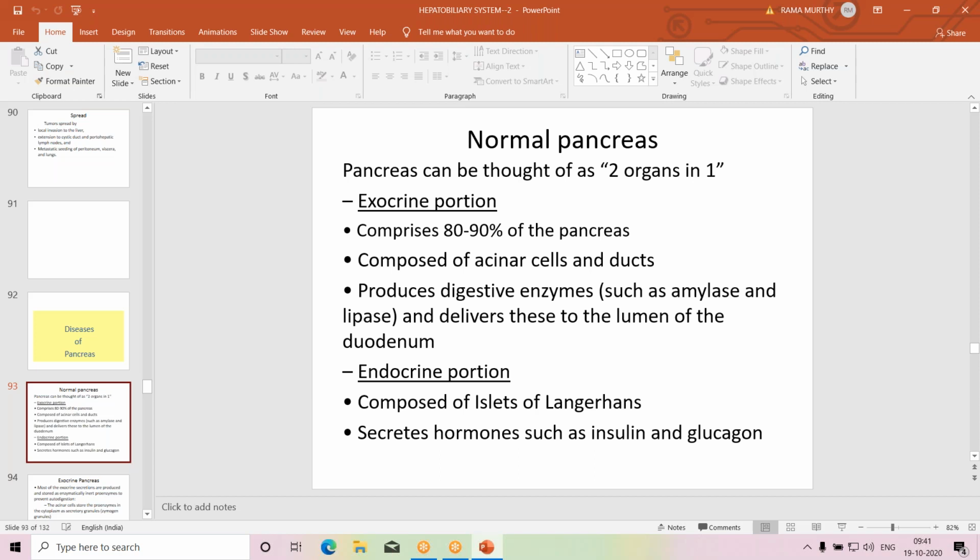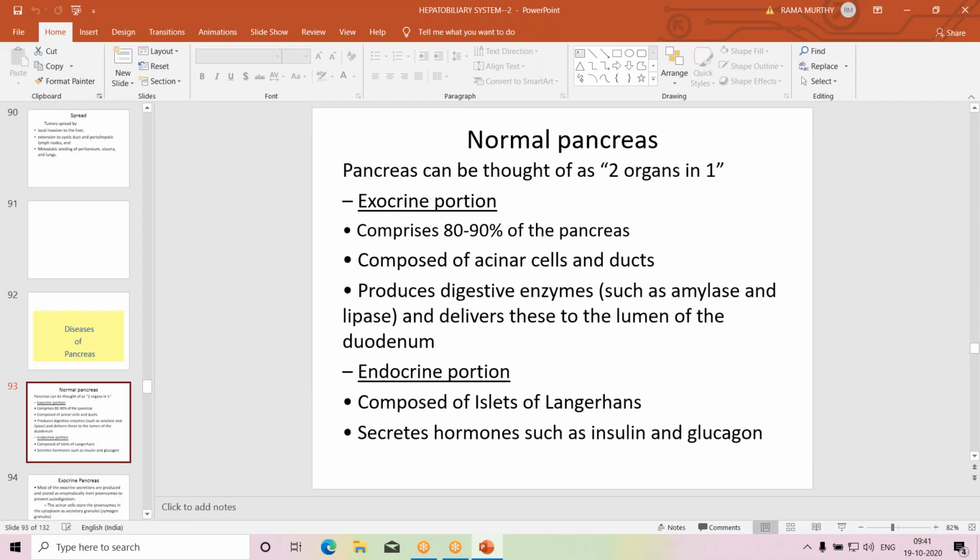Tail is close to the spleen. In between you find the body of the pancreas. Structurally and functionally there are 2 portions in the pancreas: exocrine portion and endocrine portion.